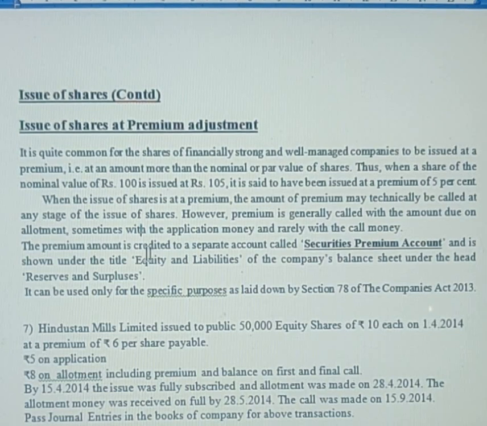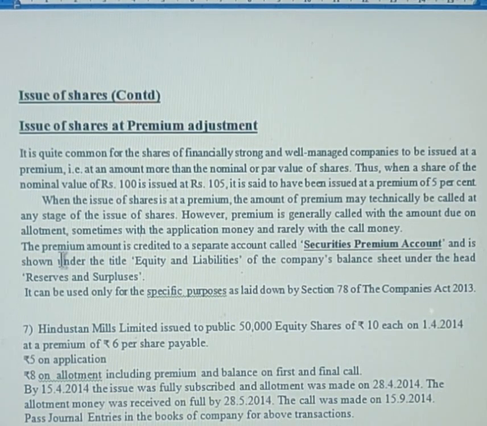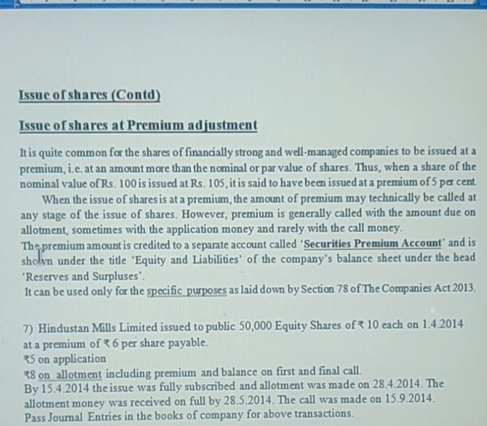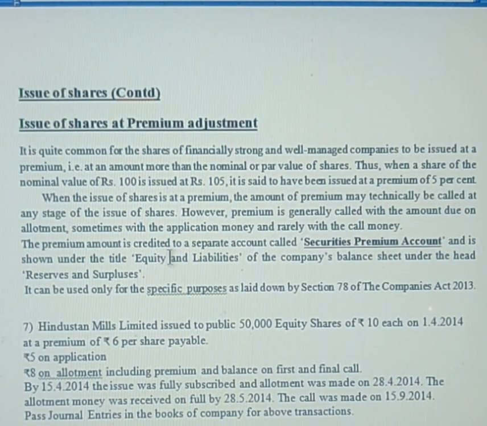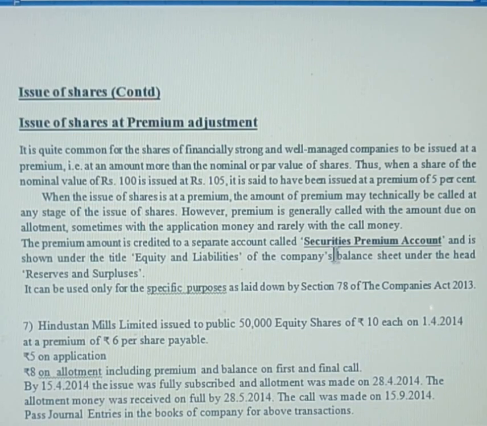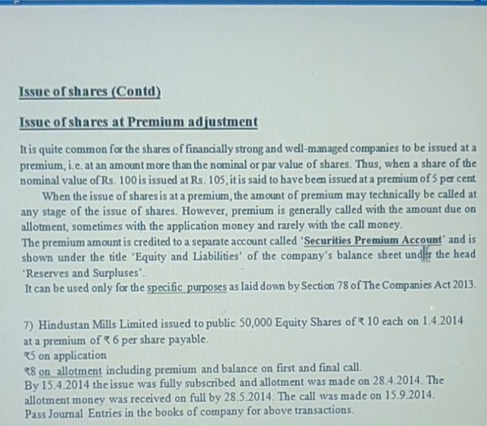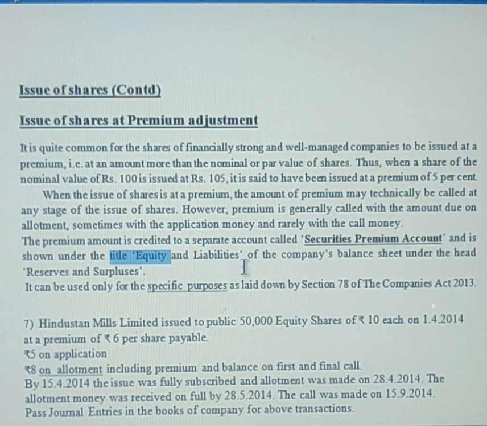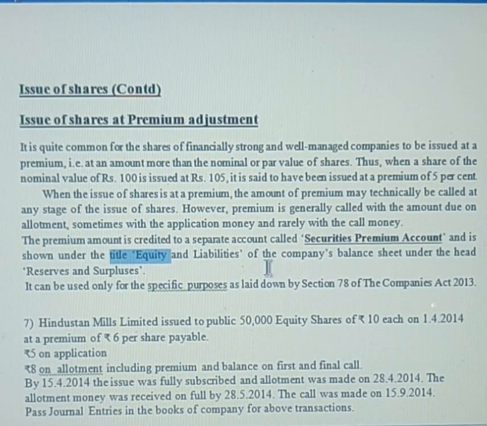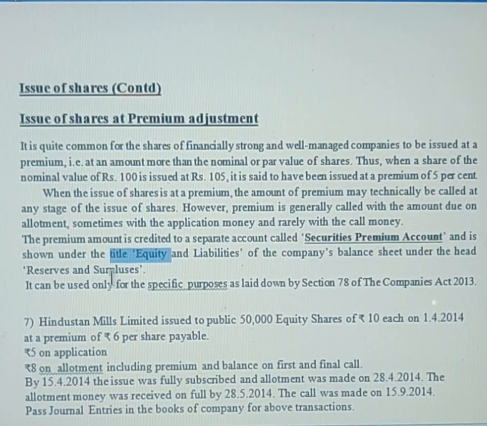Now, the last important thing is where you show this premium amount in the journal entries and in the balance sheet. The premium amount is credited to a separate account called securities premium account and is shown under the title equity and liabilities of the company's balance sheet under the heading reserves and surplus.